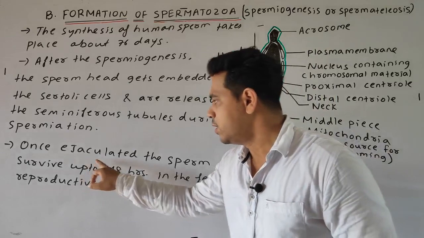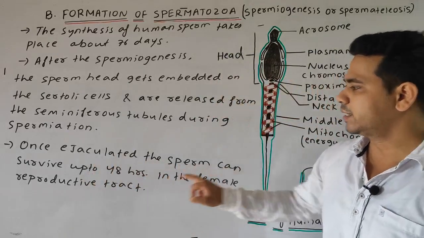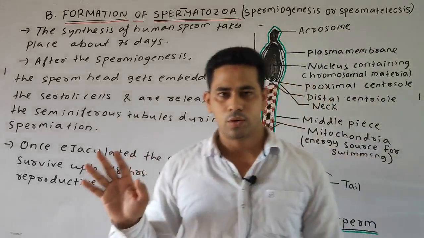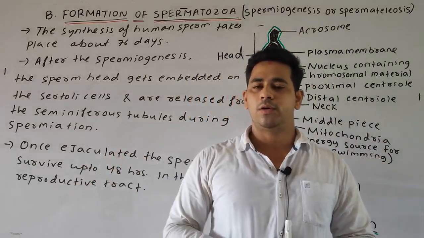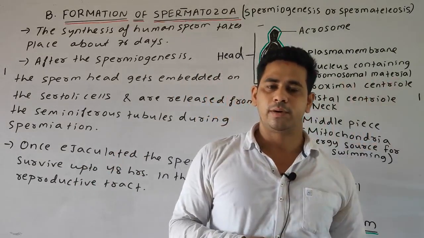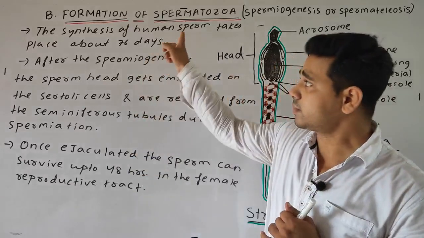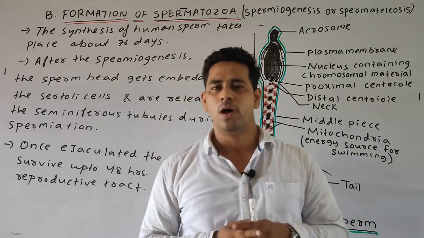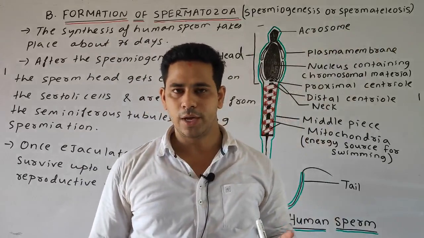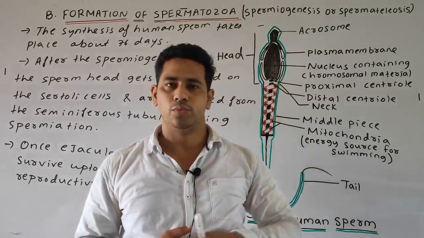That is why I have written: once ejaculated, sperm can survive up to 48 hours in the female reproductive tract. So this much is completely about the changes that take place in spermatogenesis. First we discussed the formation of spermatid, and then the formation of spermatozoa, or spermiogenesis, which we can also call spermateleiosis. Now we'll discuss the structure of the human sperm.